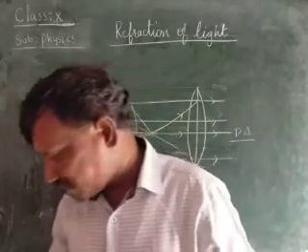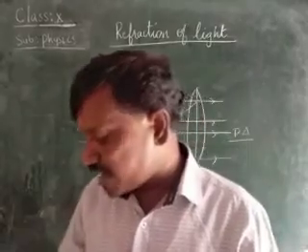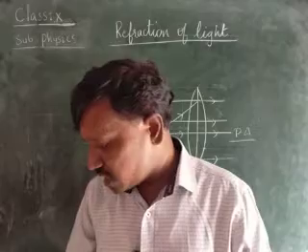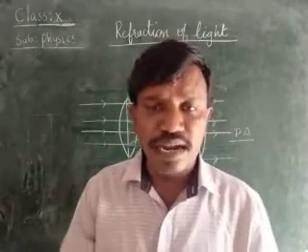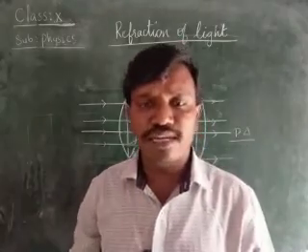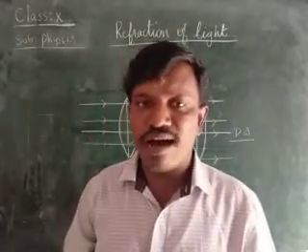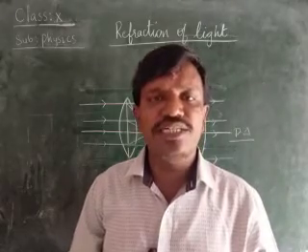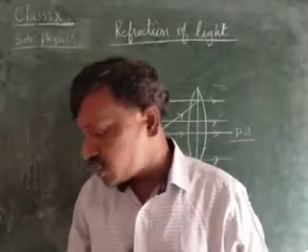As we know, the first one, assertion, is correct, children. And the second, the reason, is that the light ray bends away from the normal as light enters from air to water. Air to water, he is saying, away from the normal. Will the light ray move away or towards? Light ray moves towards the normal when the light is traveling from air to water. But here the reason is not correct. Therefore, what is the answer, children? A is true but R is false. Here the assertion is correct but the reason is wrong, children. Therefore, here C is the option, children.